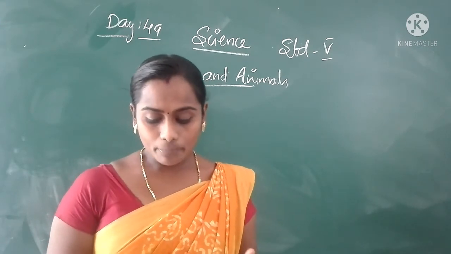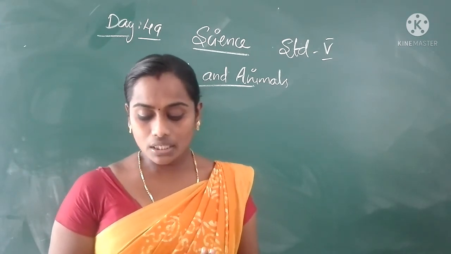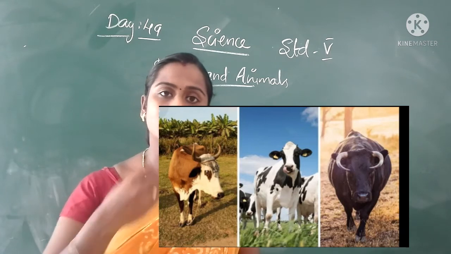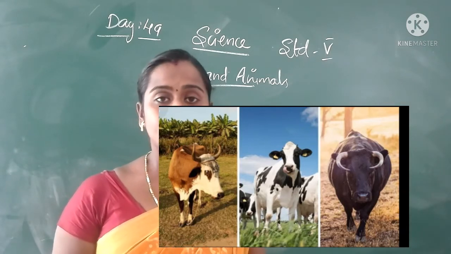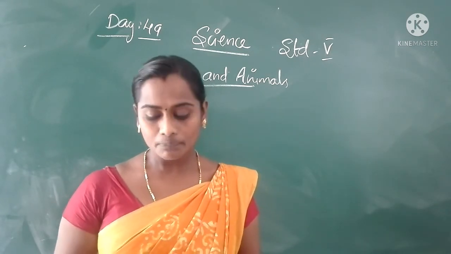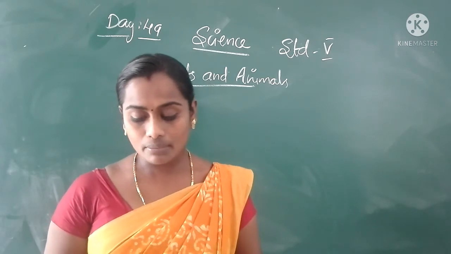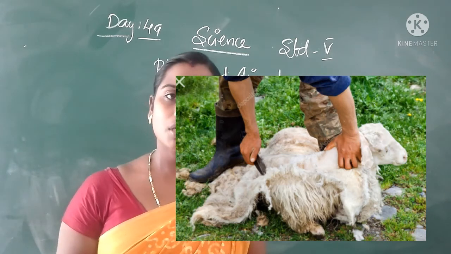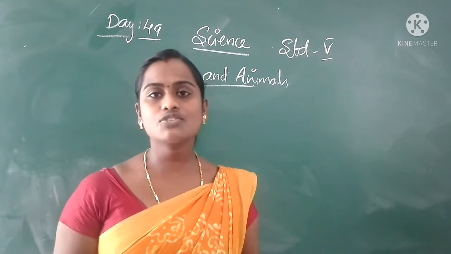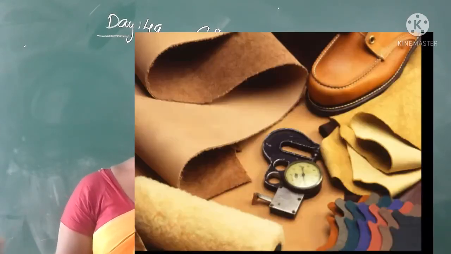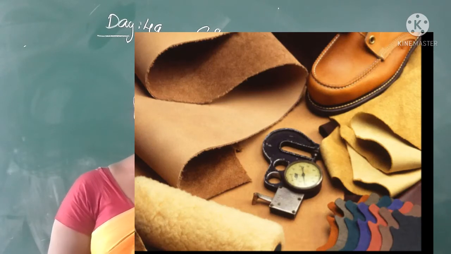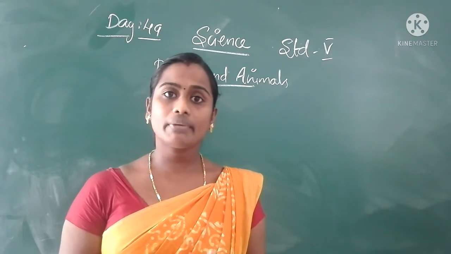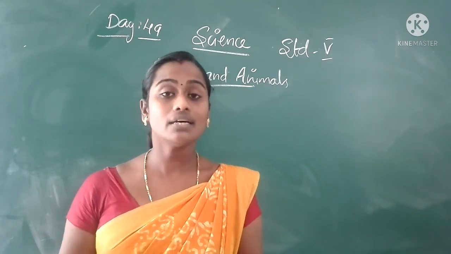Cow, buffalo, goat give us milk. Animals like the cow, goat, sheep, buffalo, they give us the milk. And goat, sheep and some animals give us the wool. From the skin of the sheep, goat, and also leather from the buffalo, they make dresses or other by-products. So these are used for milk, and they use their skin too.